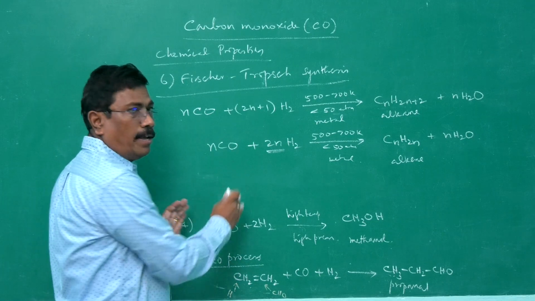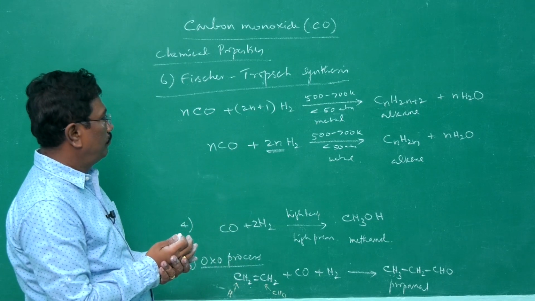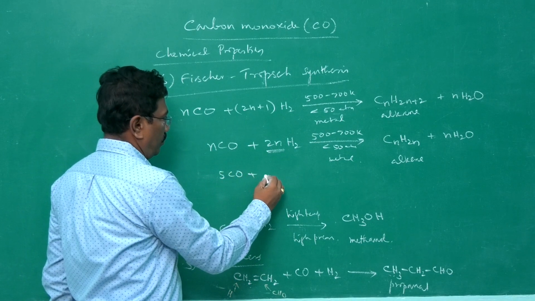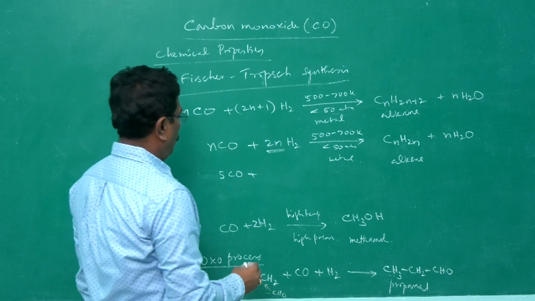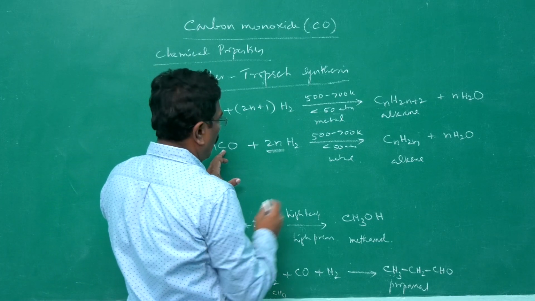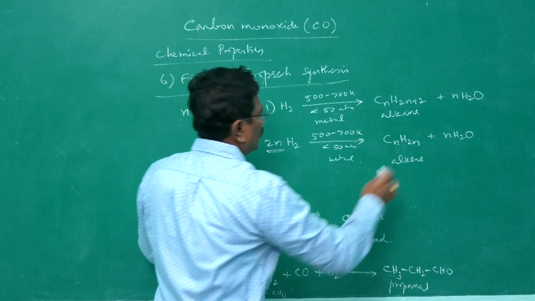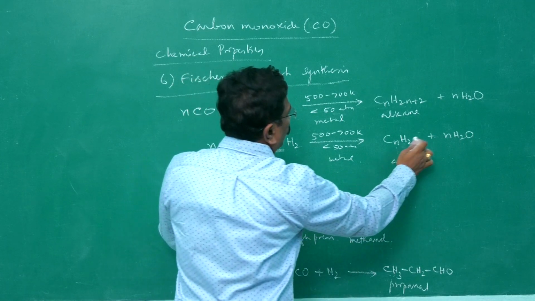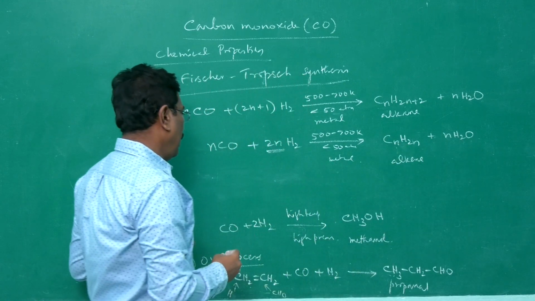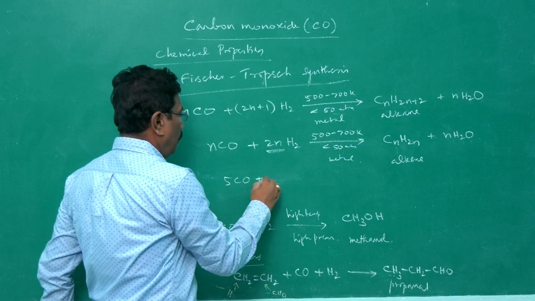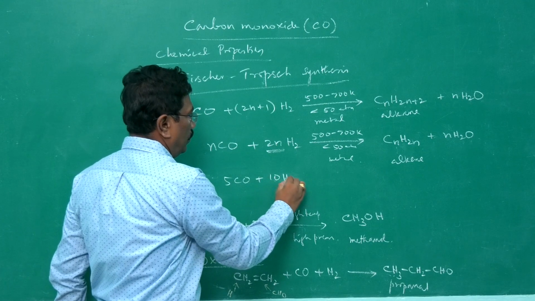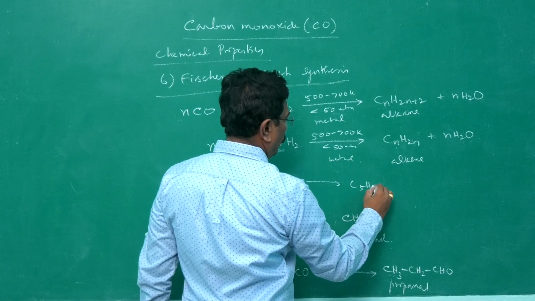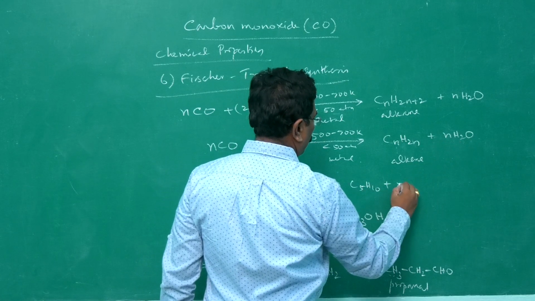For example, if we apply, say, 5 moles, let me say 5 CO plus, here n carbon, n oxygen. Here 2n into 2, 4n. So I can take an example. 5 CO plus 5 into 2, 10 H2 gives C5H10 plus 5 H2O.